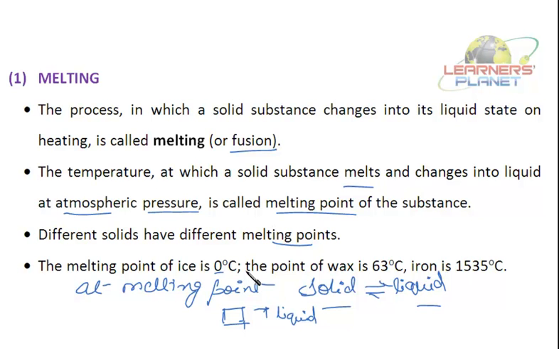It means if you heat ice, just give it 0 degrees, the ice will melt. At 63 degrees centigrade, wax is going to melt because the force of attraction between its molecules is large. Again, iron, the atoms are bonded so strongly that the melting point is very, very high, and it is 1535 degrees centigrade.